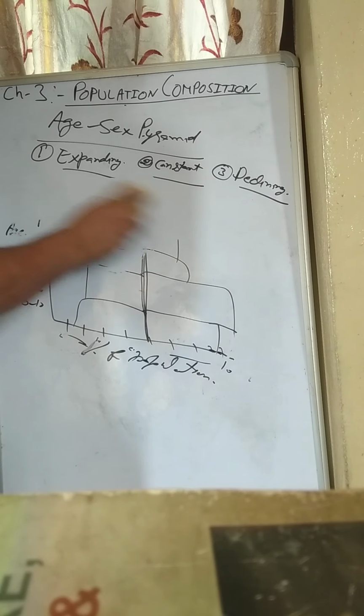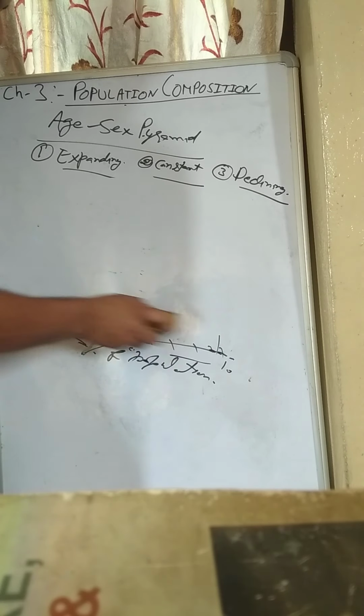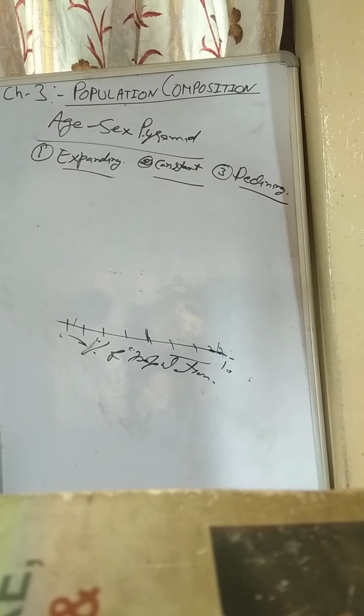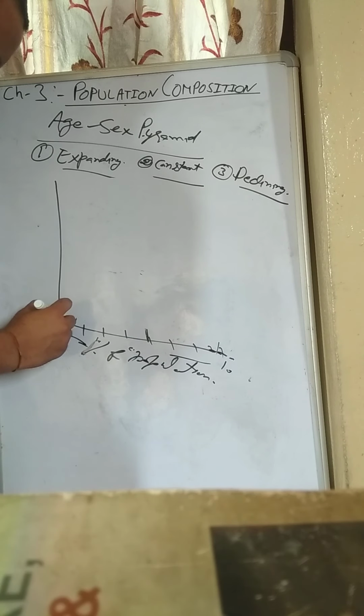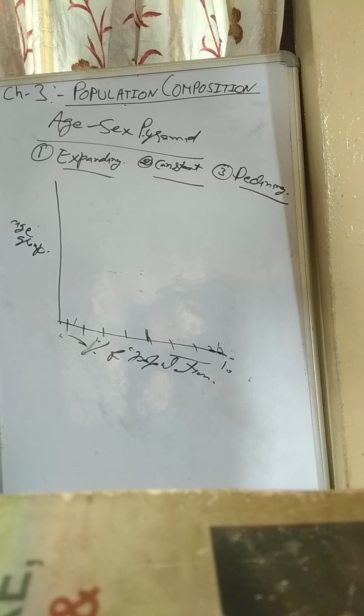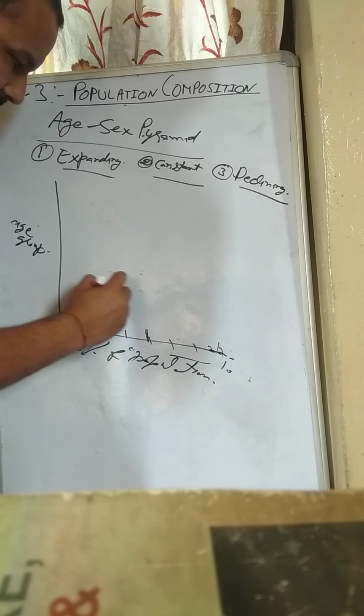Second is the constant pyramid. In the expanding pyramid, the example is India. The constant population is found in the country of Australia. In Australia there is a constant population, so the pyramid can be of this type.